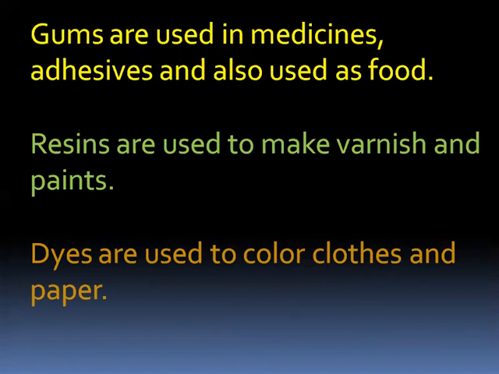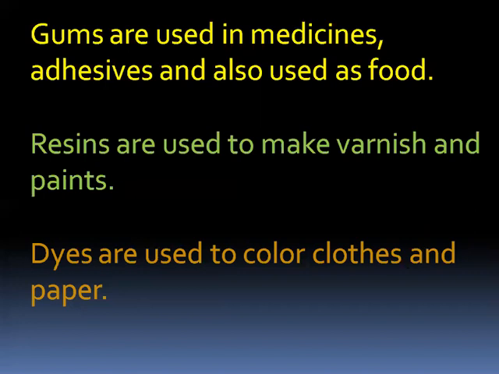and as adhesives. All of you know gum you will use for pasting the paper or anything, isn't it? And it is used as a food, this gum. They will soak it in water and this gelatin it is called. It is used in the preparation of bread and cakes. Next, resins. These resins are also obtained from forest trees and they are used for varnish and paints.